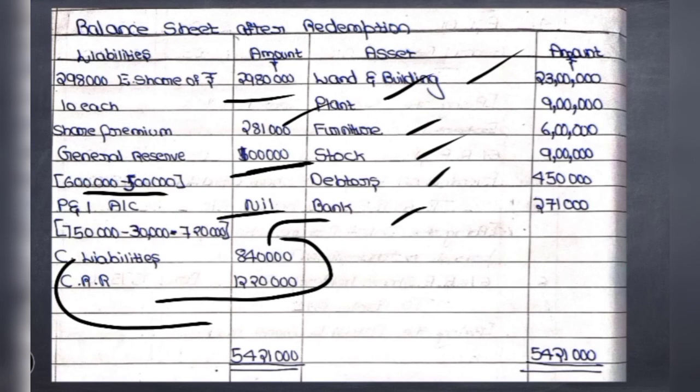Let us quickly summarize the steps we have followed while solving this question. At the beginning we showed the working notes, three working notes. The first one for providing the premium on redemption, the second one for calculation of proceeds of fresh issue, and the third one for creation of capital redemption reserve. Then later we passed journal entries under 4 steps, and we also prepared 3 ledger accounts which were specifically given in the question, and now we have prepared the balance sheet.